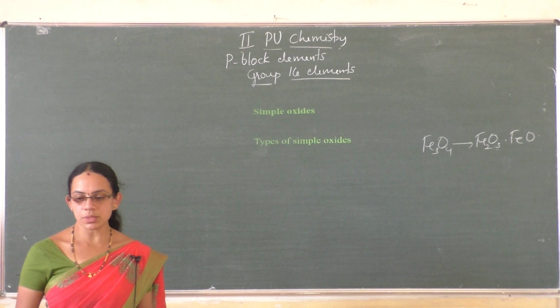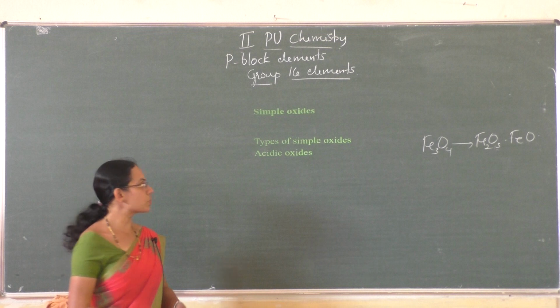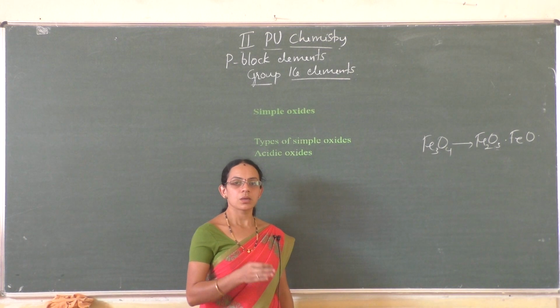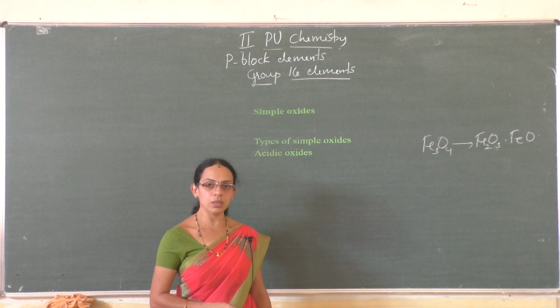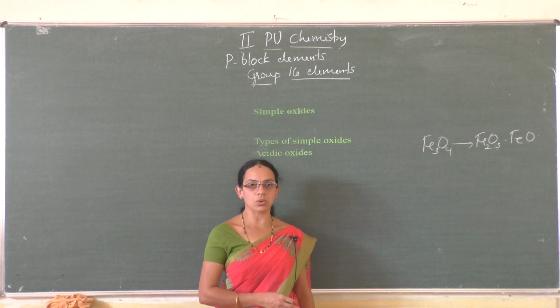Next, types of simple oxides. There are 4 types of simple oxides. The first one is acidic oxides. Acidic oxide means oxide of an element when it combines with the water, if it gives H plus ion, that oxide is considered as acidic oxide.